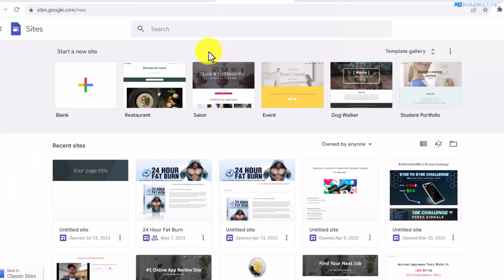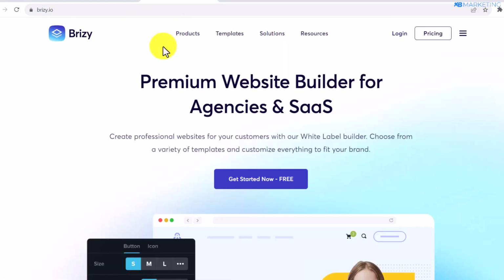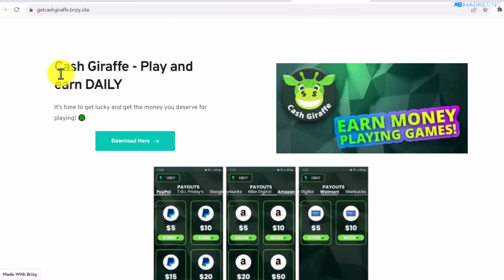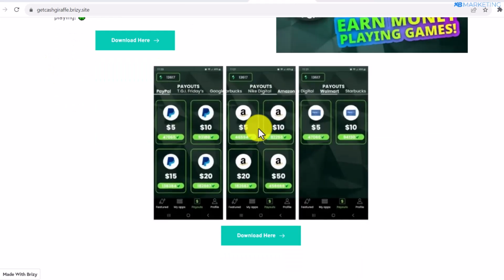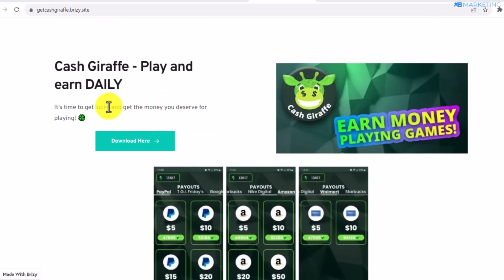So the first thing you want to do is to create a landing page, and you can use Google Sites to create a free landing page, or you can use breezy.io to create a landing page. And you want your landing page to look very simple, something like this. All right, as you can see, these are some images of people making money using this app.